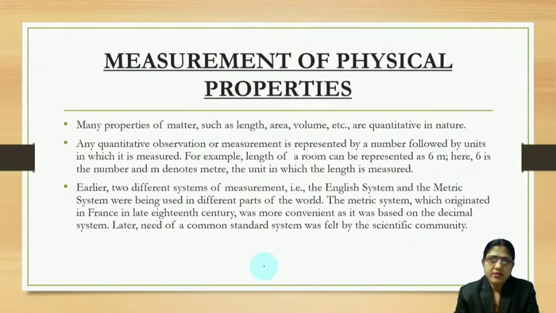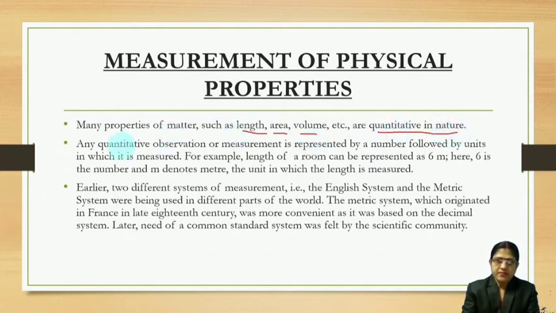Then let us start measurement of physical properties. How are different physical properties measured? Many properties of matter such as length, area, volume, etc. are quantitative in nature. That means we can measure, we can quantify those properties. Any quantitative observation or measurement is represented by a number followed by units.